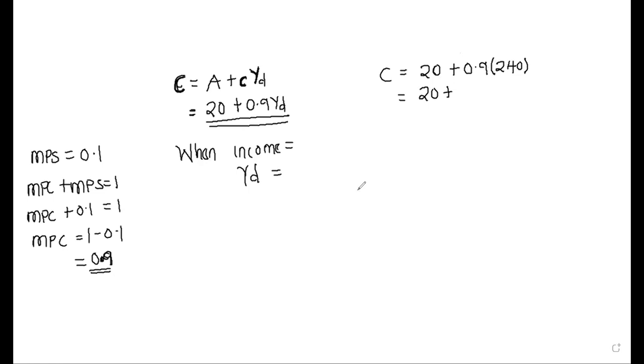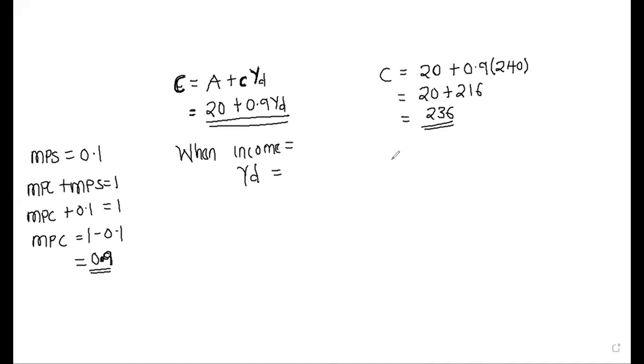That's 216, right? Yes. So our final answer will be what? 216 plus 20, which is 236. So 236 is our consumption at that level.